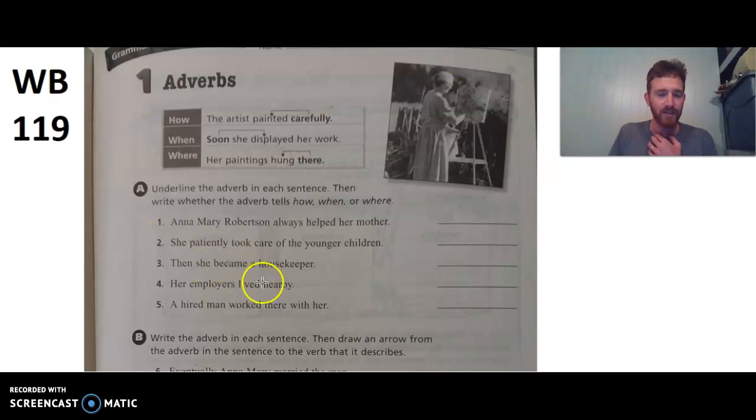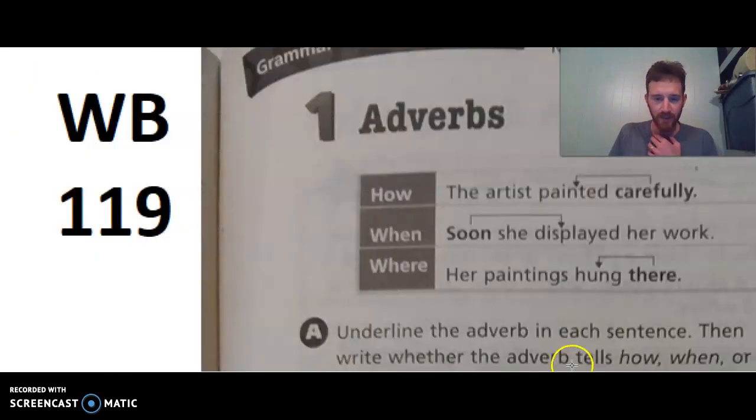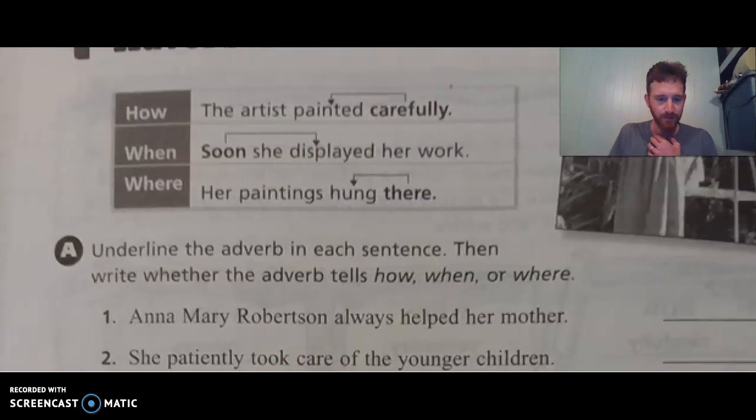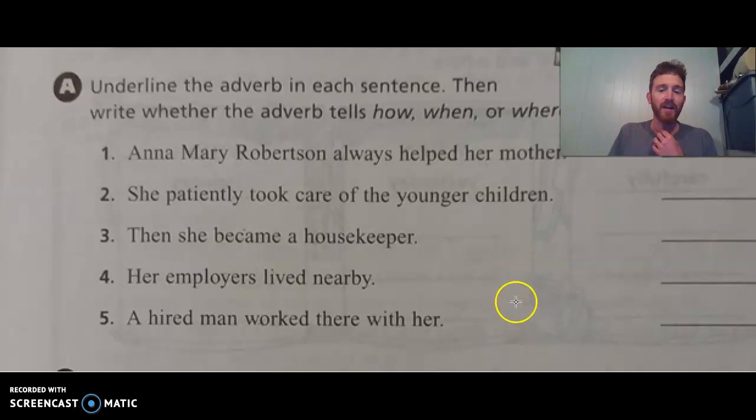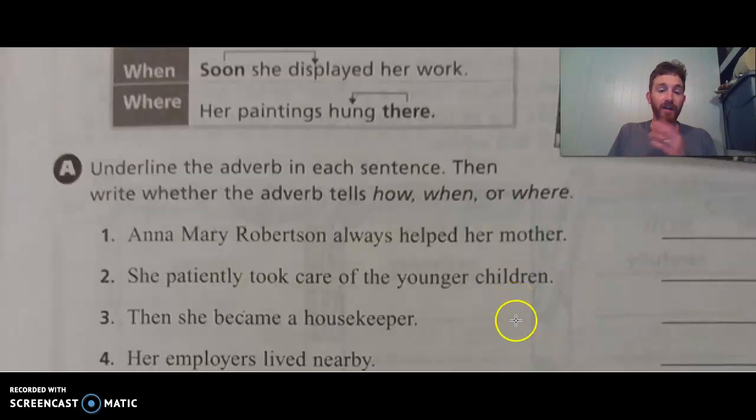So let's say our first sentence, let me zoom in again just so we can get nice and close here. Again, we're going to do the same thing. We're going to underline the adverb, so I'll go ahead and circle the verb, or put a box around it, so we see it first, and then we'll underline the adverb. So, Anna Mary Robertson always helped her mother.